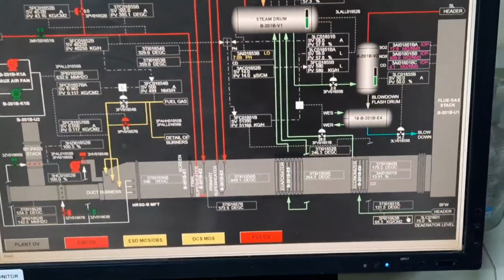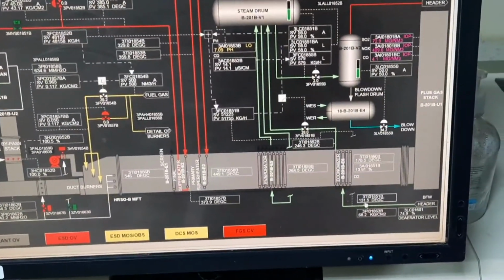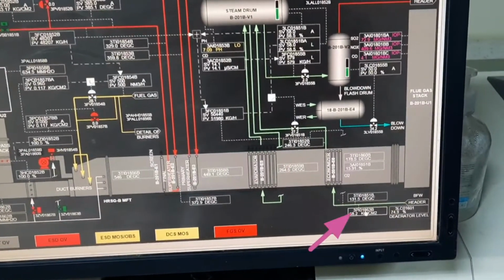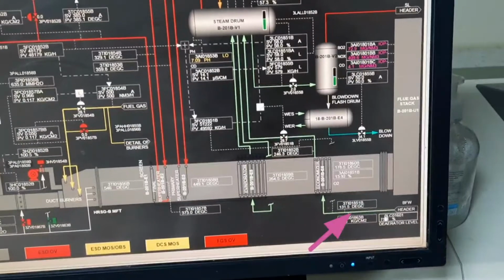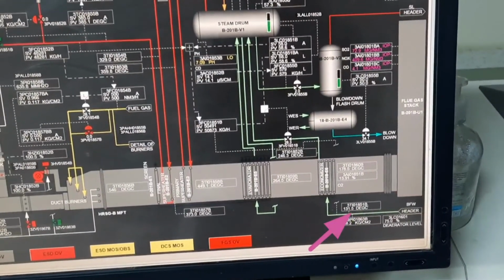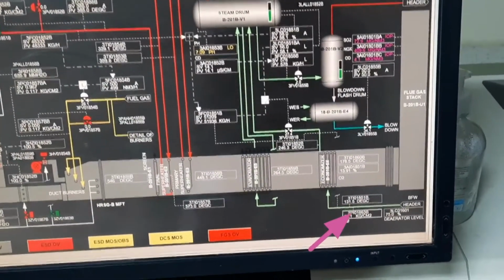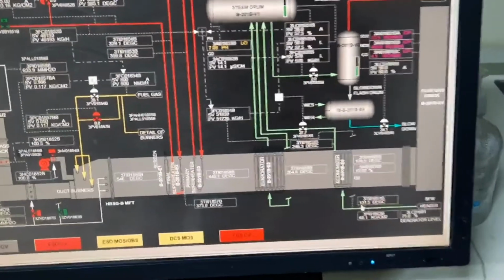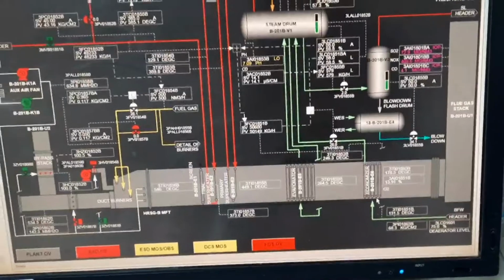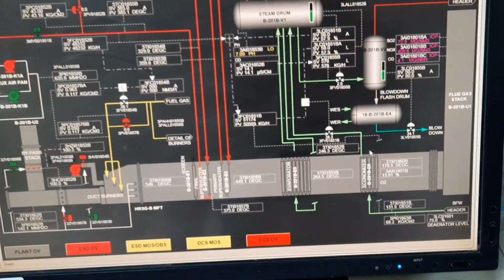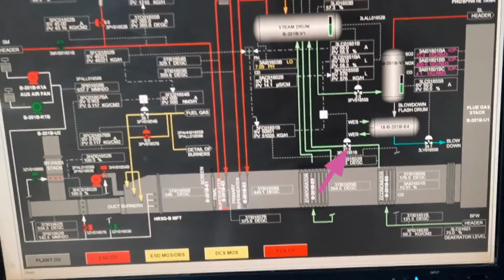HRSG side, from the deaerator we are taking 68 kg pressure, around 51 ton water, by this boiler feed water pump. The 68 kg pressure, 131.5 degrees centigrade temperature, it will come to the economizer inlet. When it passes through the economizer, this temperature increases up to 246 degrees.